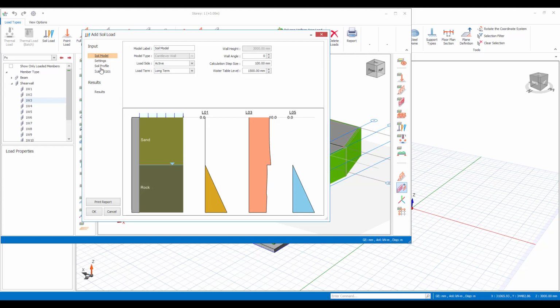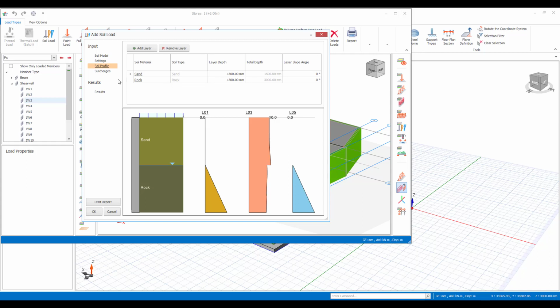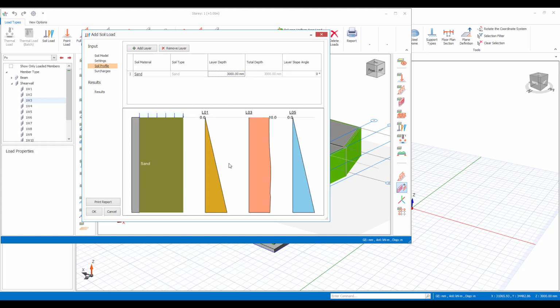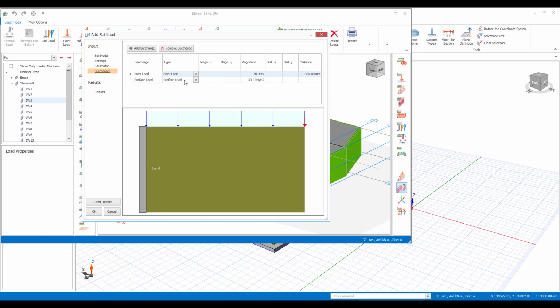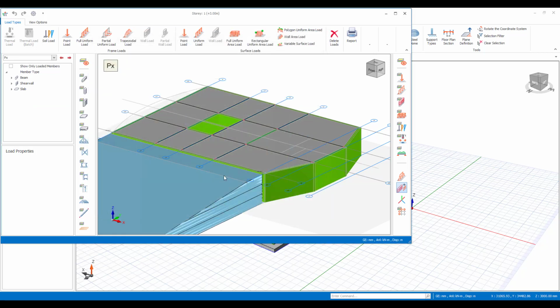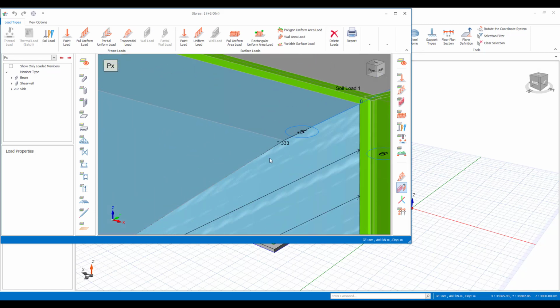So you can come in here and define this. You can choose your soil profile. I might just have a layer of sand, which could be say 3 meters of depth. It might be the entire depth. We can then define our surcharges, so you can choose different types of surcharges here. Let's just remove the point load. I might just have a uniform surcharge loading of, say, 10 kilonewtons per square meter. That's something that's typical, and you can see that the loading here is adapted. Now we can also assign seismic loads in here, which can all be set up here. Once I've done that, I can just hit OK, and then that is assigned to the model, and you can see the loading there.